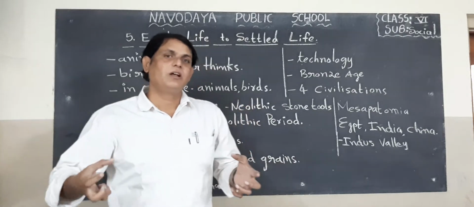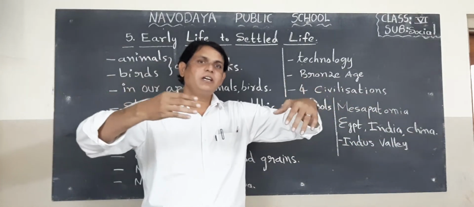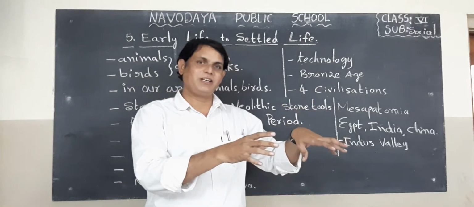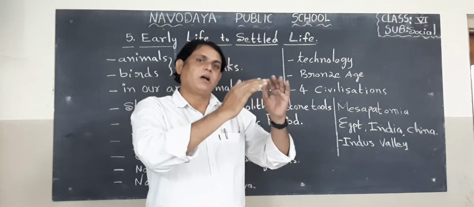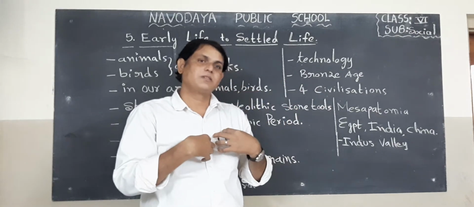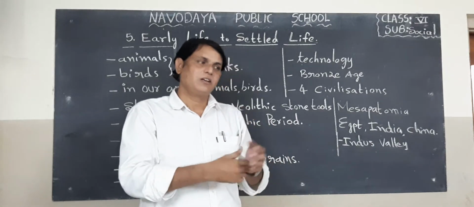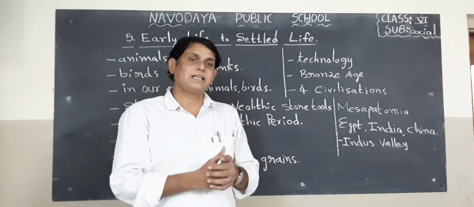Civilization means a large number of people staying as one community. They are making houses, making cloths, doing cultivation, producing food grains, etc.